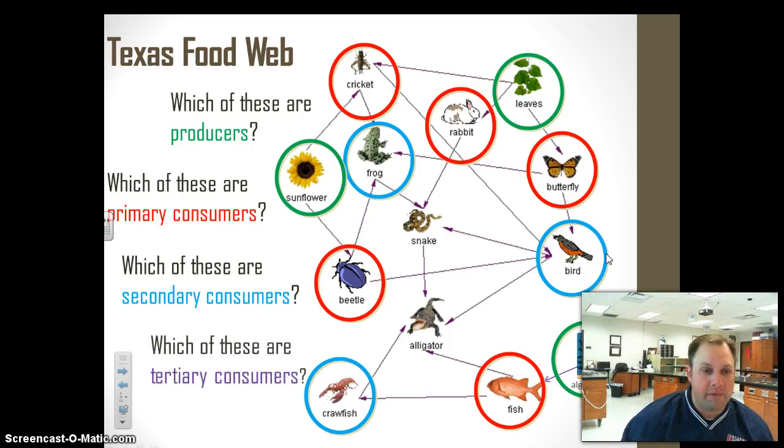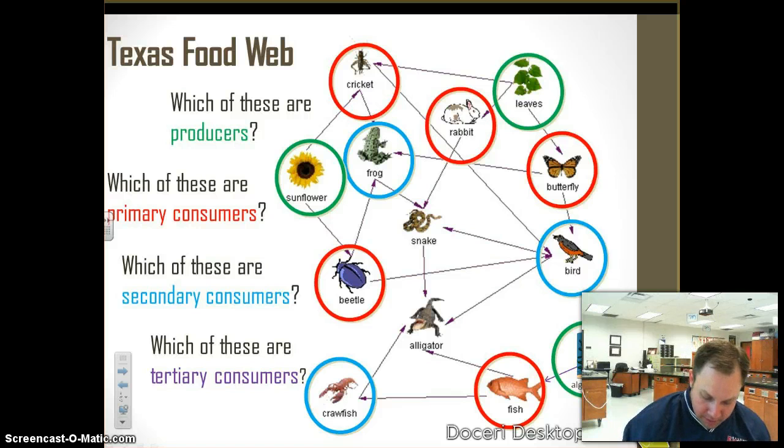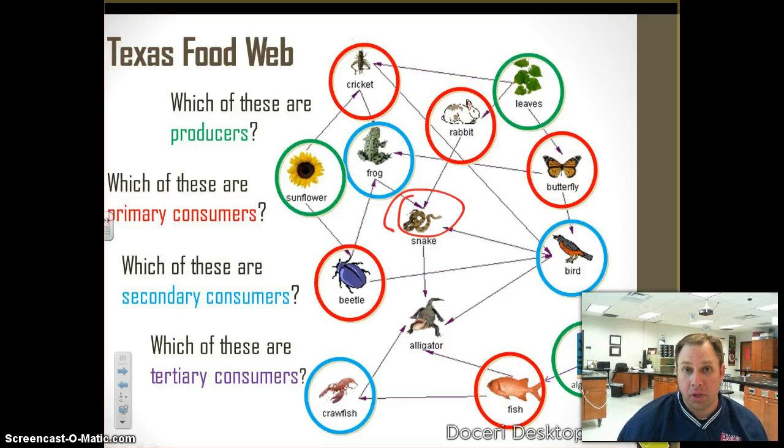And then lastly, we have the tertiary, the top level consumers. What are our tertiary consumers? The end of the line. Sometimes you'll see that, for example, this snake right here, he's considered a tertiary consumer in some food chains, but if he's in the food chain with the alligator, he's not. So it really depends upon what food chain they're in. But we have the snake, and then we have the alligator being our top level, our tertiary consumers.